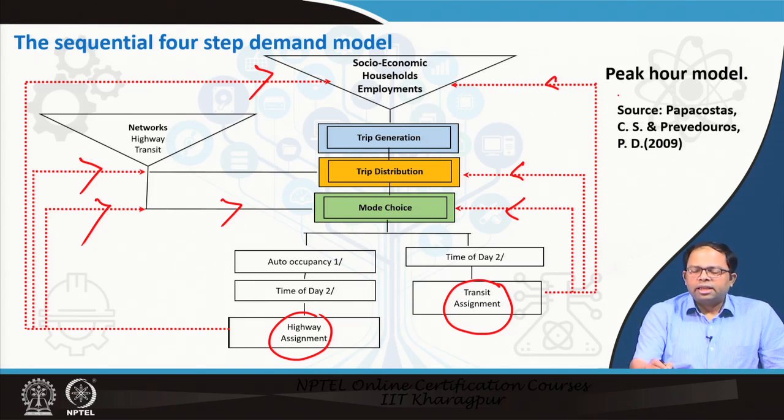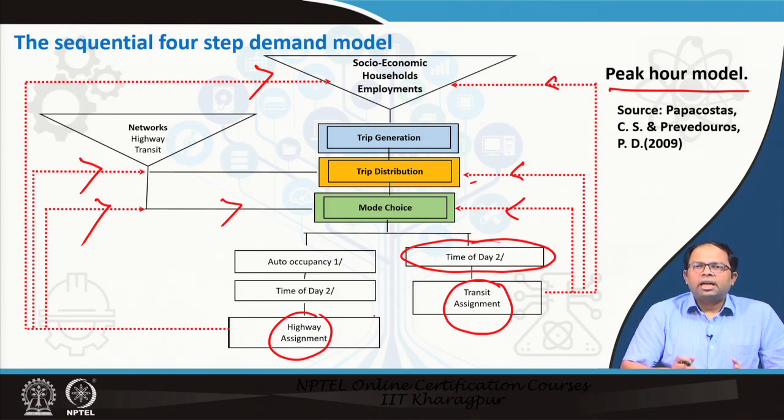Now, in most cases, people only develop a peak hour model. That means, once they have determined their trip distribution and their mode choice, they will only select the peak hour time period and then determine how many vehicles would be moving during that peak hour, and all the capacities of highways or transit are determined based on that peak hour model.